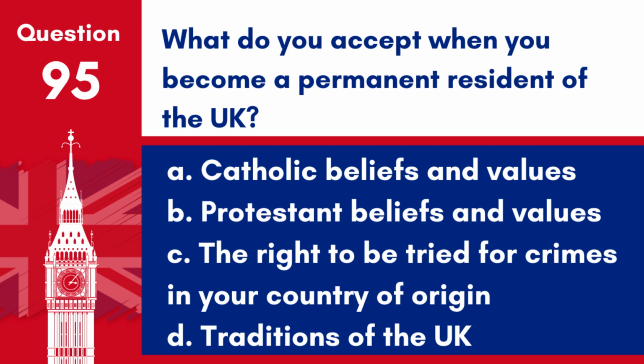Question 95. What do you accept when you become a permanent resident of the UK? A. Catholic beliefs and values. B. Protestant beliefs and values. C. The right to be tried for crimes in your country of origin. D. Traditions of the UK. Answer: D. Traditions of the UK. When you become a permanent resident of the UK, you are expected to accept and agree to uphold the traditions, values and principles of the UK.